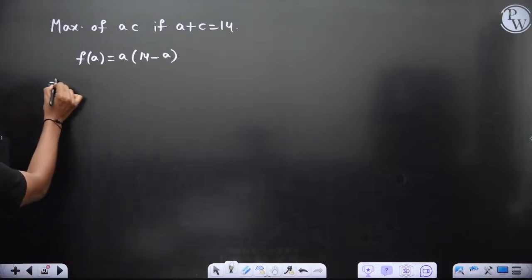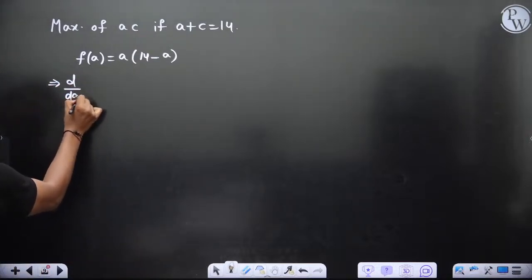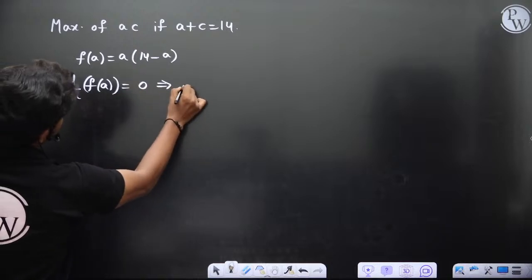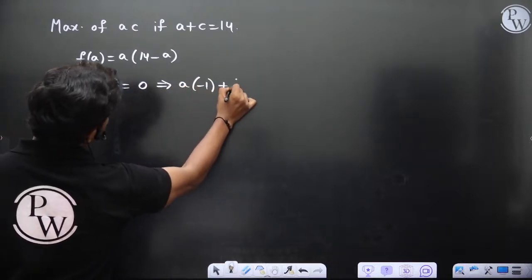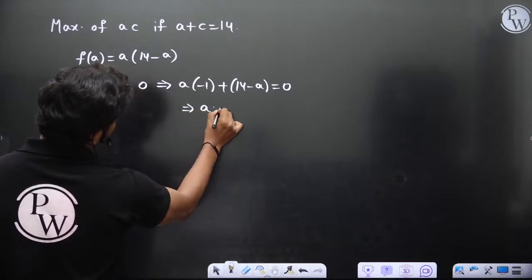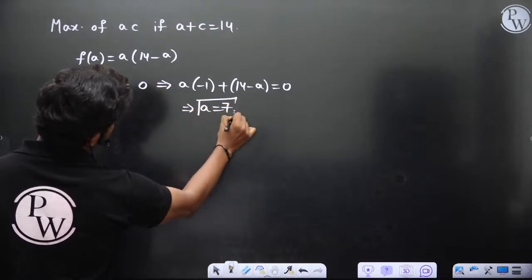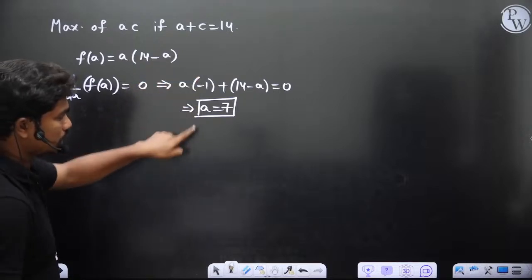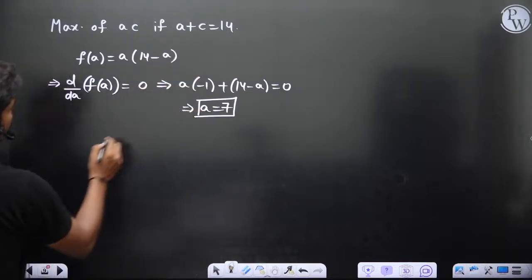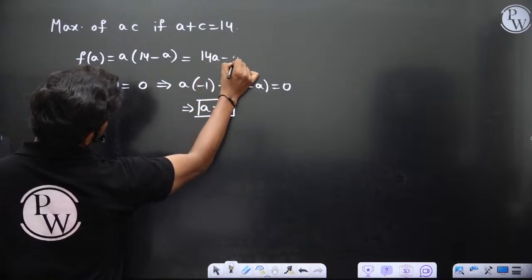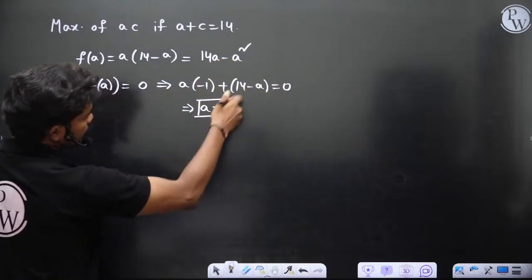So how will we do it? d by dA of f of A is equal to 0. This implies A into minus 1 plus (14 minus A) into 1 is equal to 0. So A equal to 7. This is what you get. So this is the stationary point for this function if you calculate the first derivative and equate it to 0. Now, for A equal to 7, the function is actually 14A minus A square, so the derivative is 14 minus 2A equal to 0. So A equal to 7.